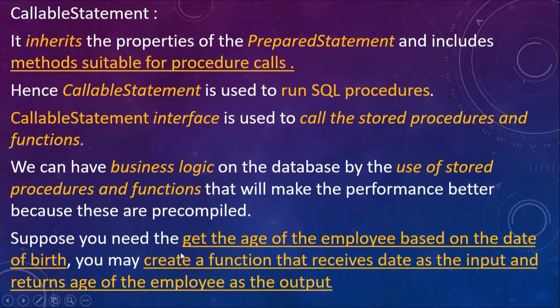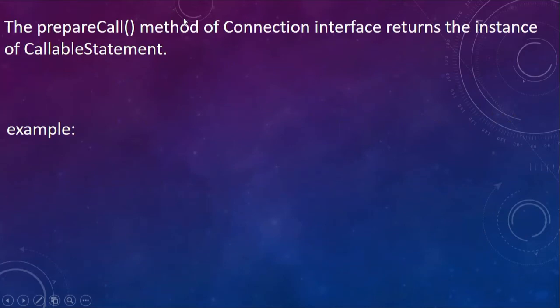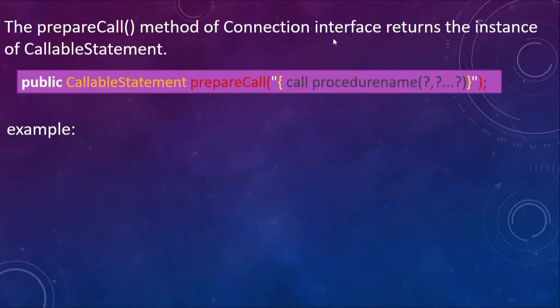Just an example. Suppose we need to get the age of an employee based on the birth date. Then you may create a function that receives the date as input and returns the age of the employee as output. This function can be written and used by callable statement. There is a method called prepareCall. This prepareCall method of the connection interface returns the instance of callable statement.